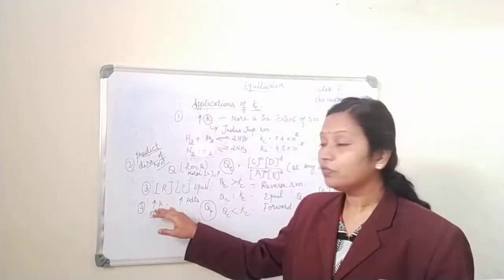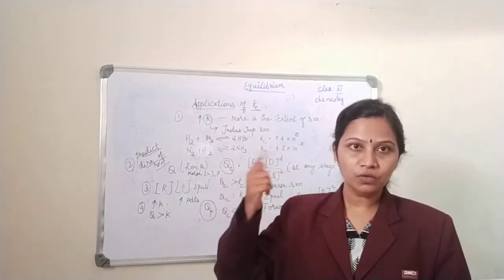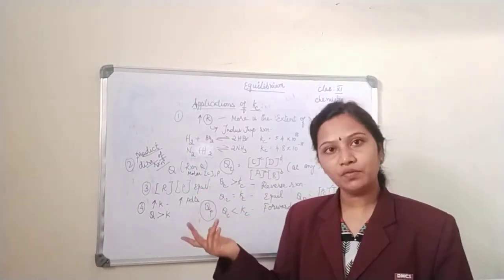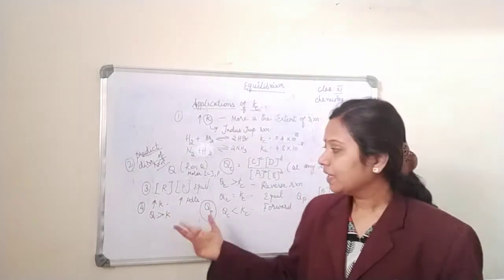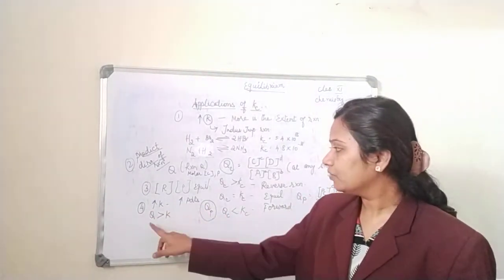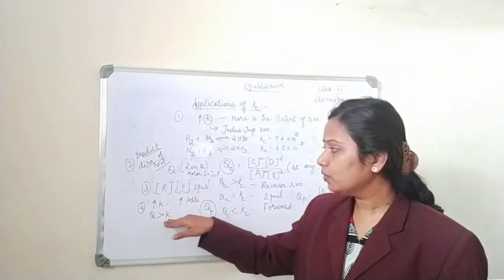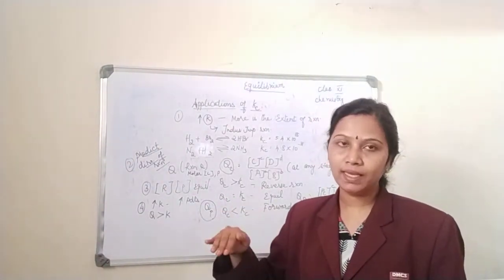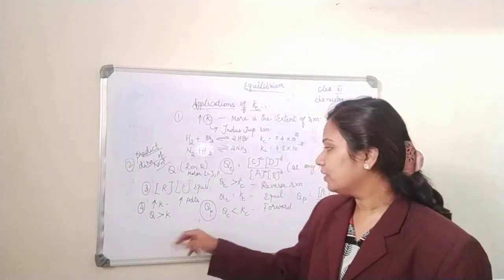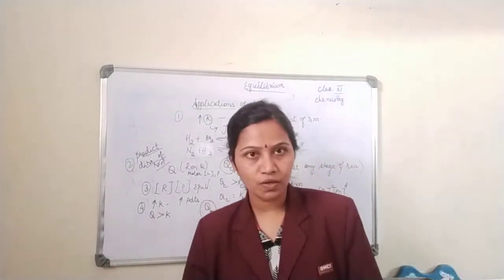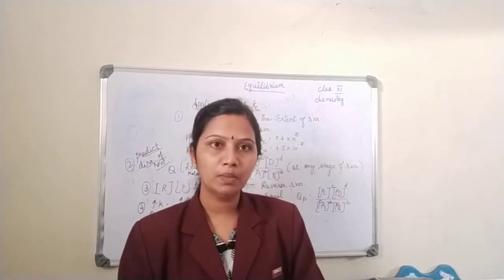Then what about your last application? If the value of K is more, I told you the extent of reaction is also more. If the extent of reaction is more, obviously the product formation is also more. So the greater the value of K, the more the product. I can also relate Q with K. If Q is more than K, then the backward reaction proceeds. If Q is equal to K, then the reaction is at equilibrium. If the value of K is more than Q, then the reaction proceeds forward. As a result, I will get more product. So these are the applications of the equilibrium constant.